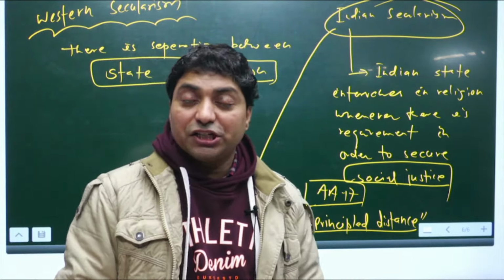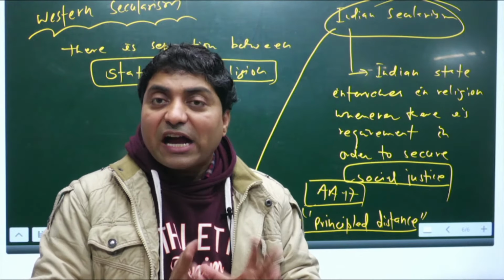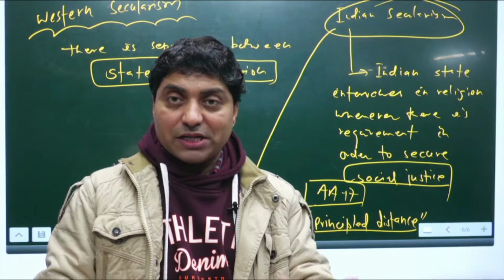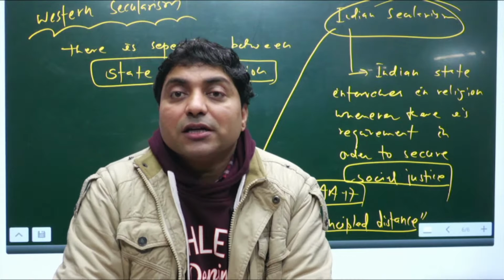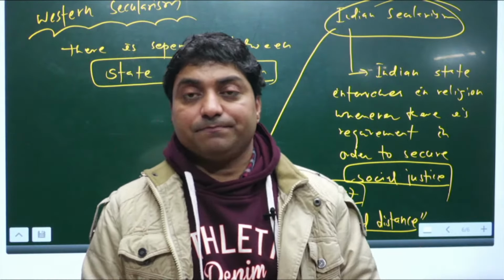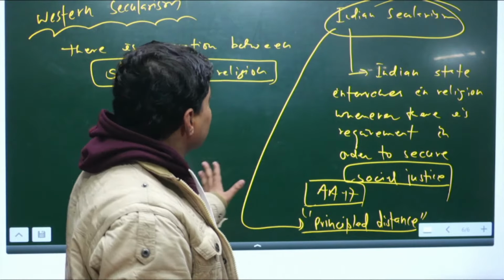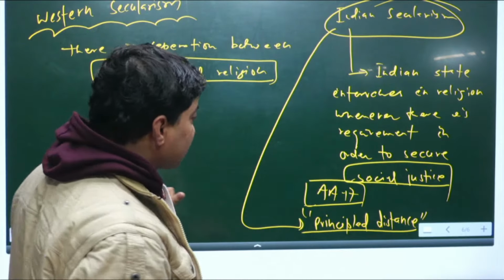The Indian state intervenes, but only when it is required, right. So it is a flexible approach of the Indian state to intervene or not to intervene in religion. It intervenes only when there is discrimination, there is social injustice. So that is secularism. It will help you, right, this understanding.